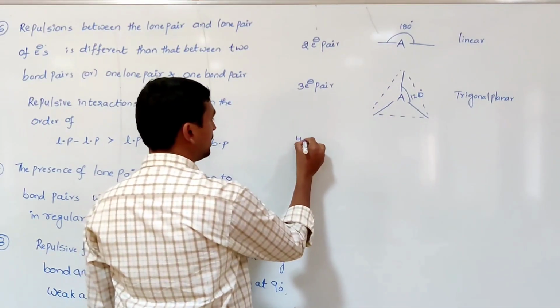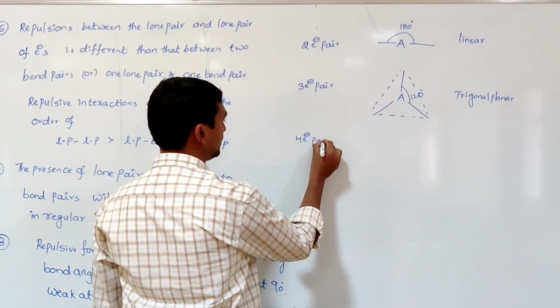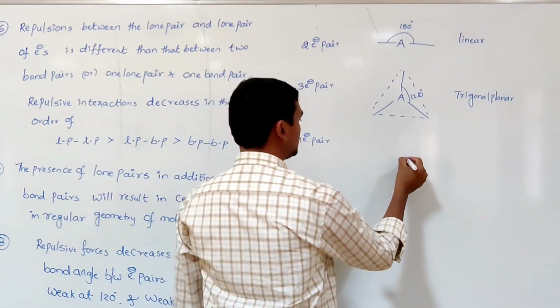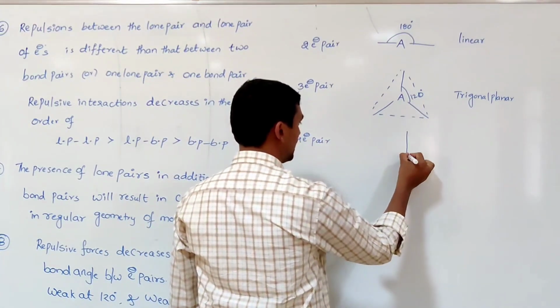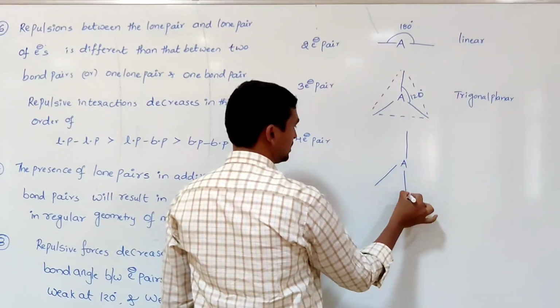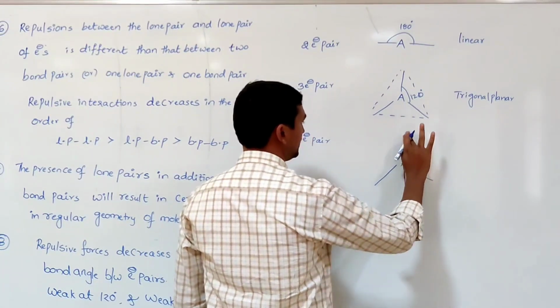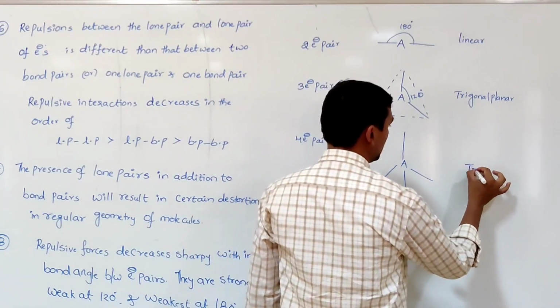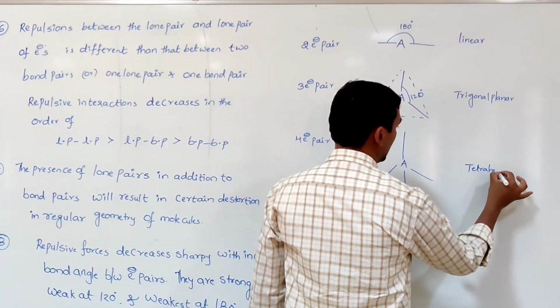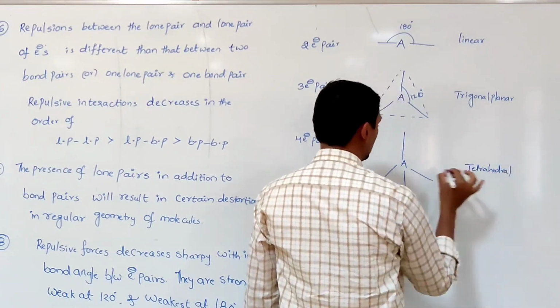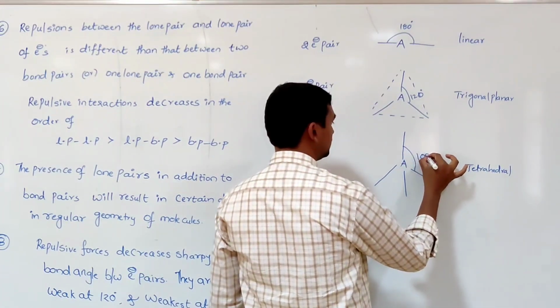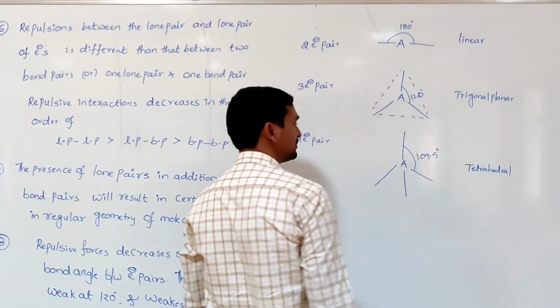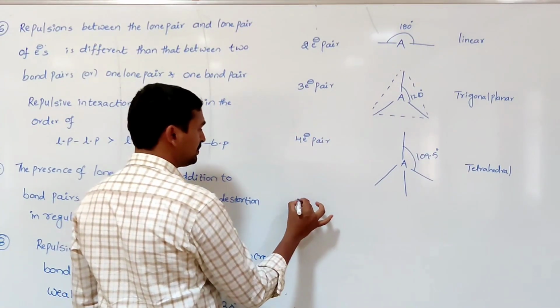If four electron pairs are present around the central atom, the regular geometry is tetrahedral. That molecule can adopt tetrahedral geometry, with a bond angle of 109.5 degrees.